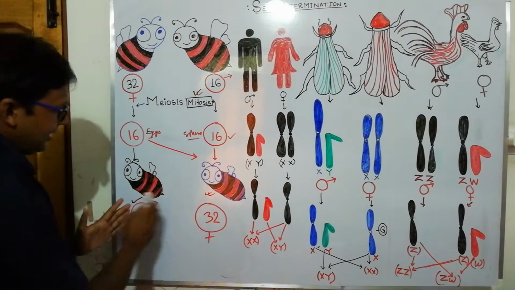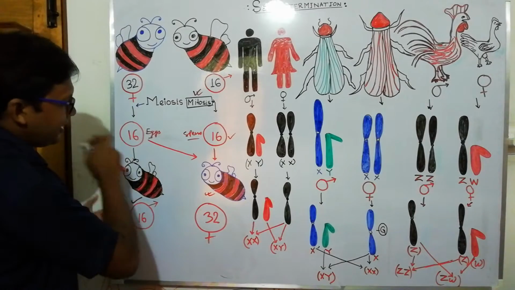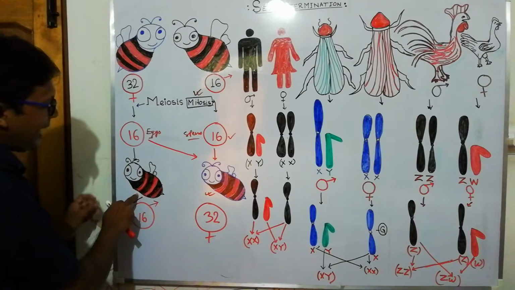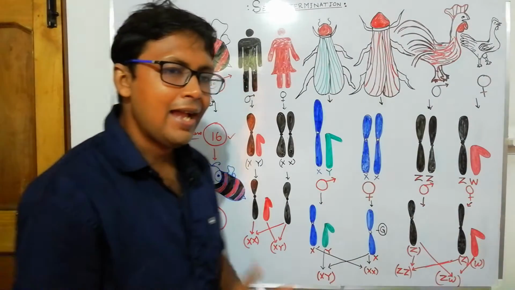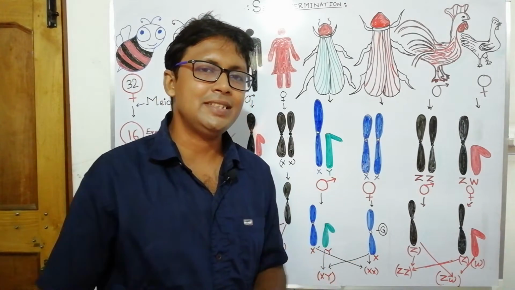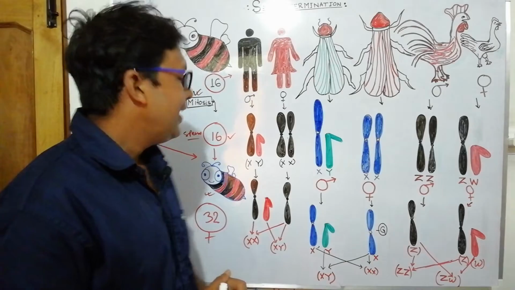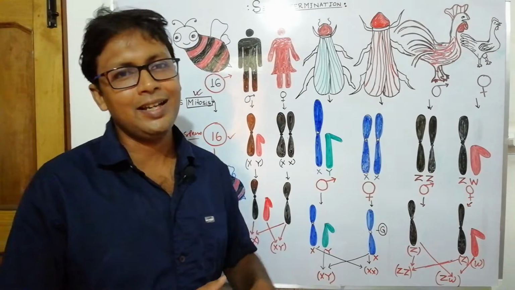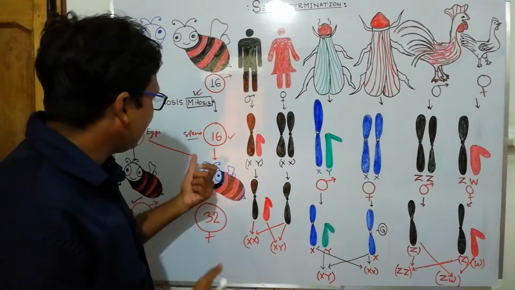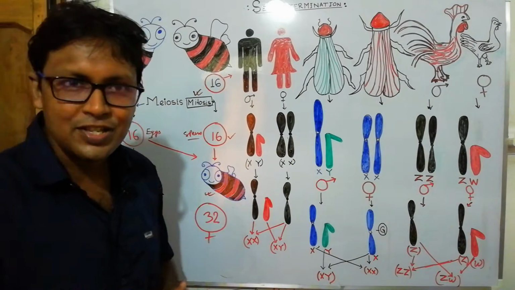Why? In this case, when a female is produced, she has a father and a mother. When this female produces offspring again, that is the male, the male has a grandfather, and this male is the grandson. So they have a grandfather and grandson relationship, but they don't have any father and son relationship. They have a father and daughter relationship. The daughter's son is the grandson, and the daughter's father is the grandfather in this case. So in this way, honeybee sex determination occurs.